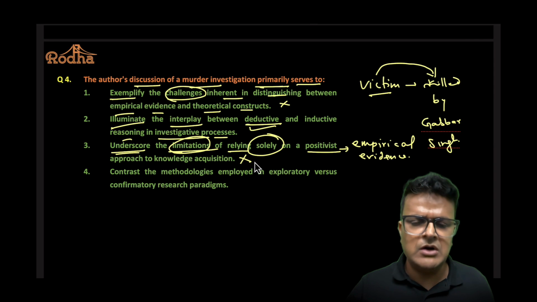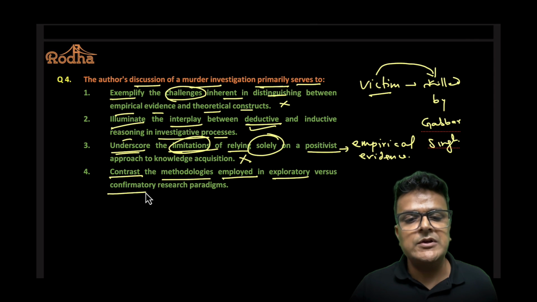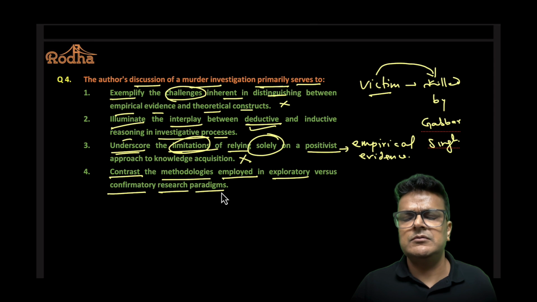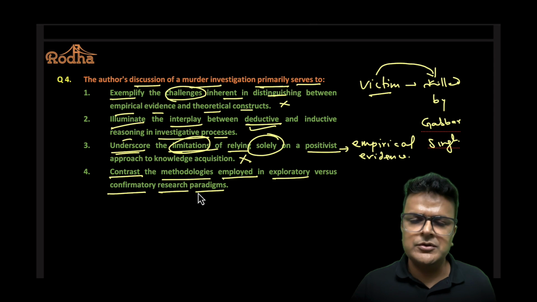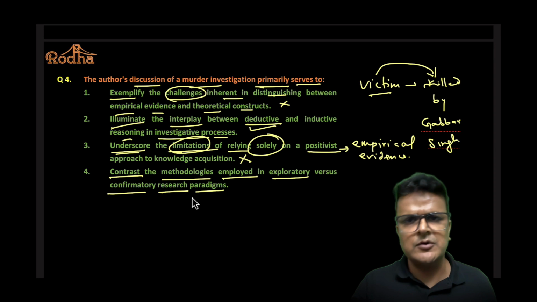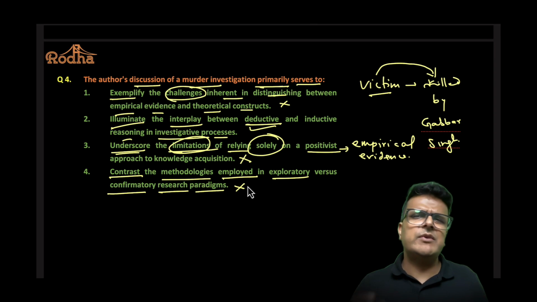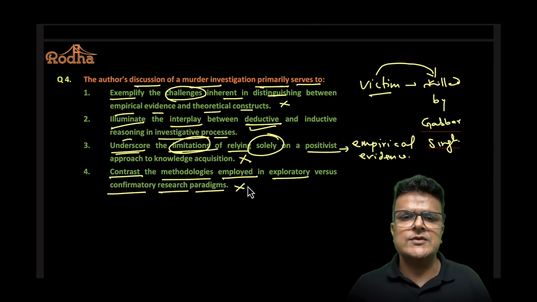No. Out. To contrast the methods employed in exploratory versus confirmatory research models. Did the author touch on this anywhere in the entire passage? Exploratory, confirmatory. You can eliminate this also. So elimination wise it was very doable question.